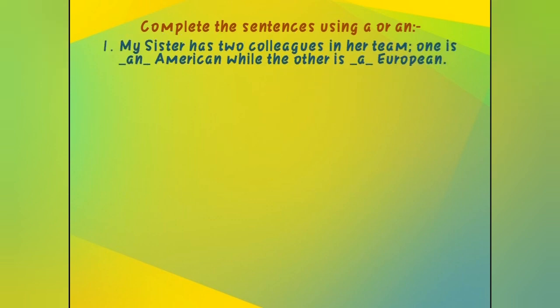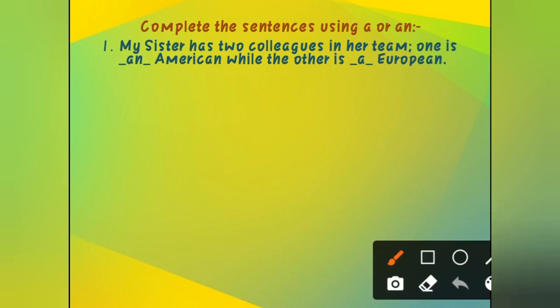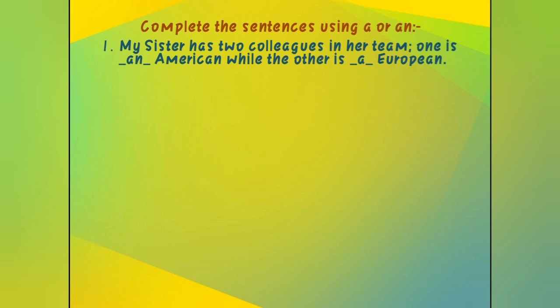My sister has 2 colleagues in her team. One is dash American. Now just see this spelling here, pronunciation a. American, an a sound is there, means a vowel sound. That's why an American, while the other is a European. Now see, the letter is E, but the sound of European is U, like Y-O-U again. So that's why this is a consonant sound. Okay, we are going to use a European.